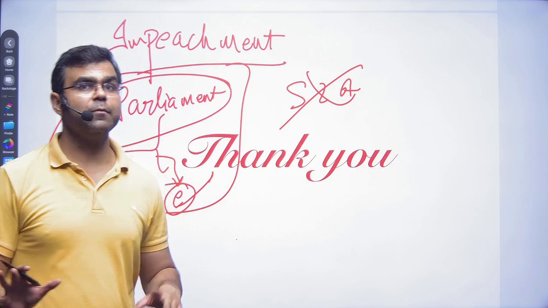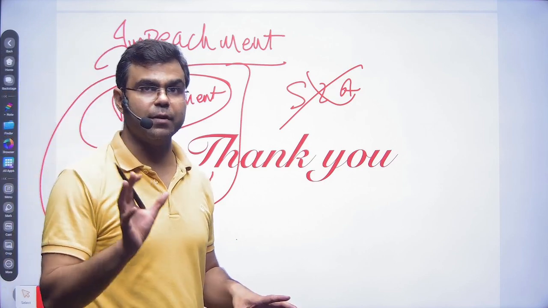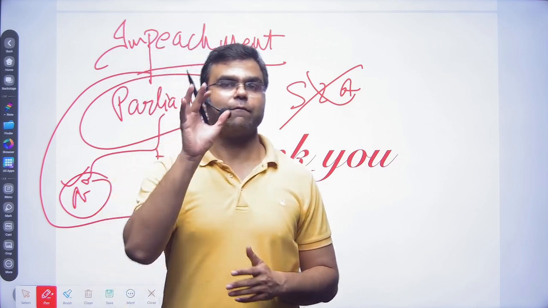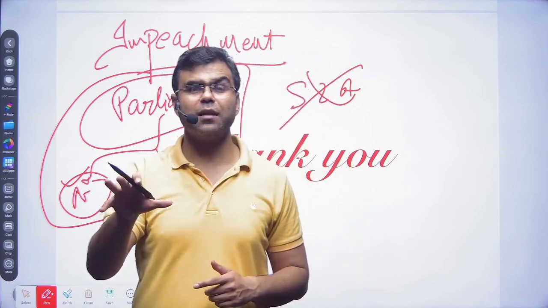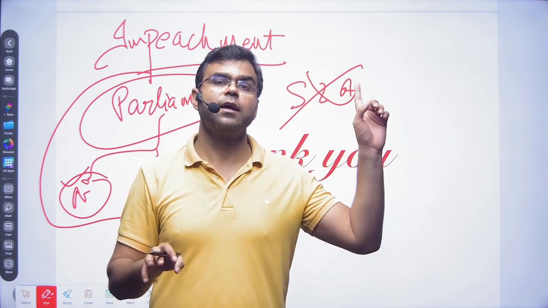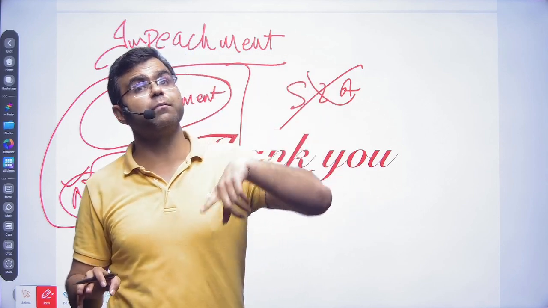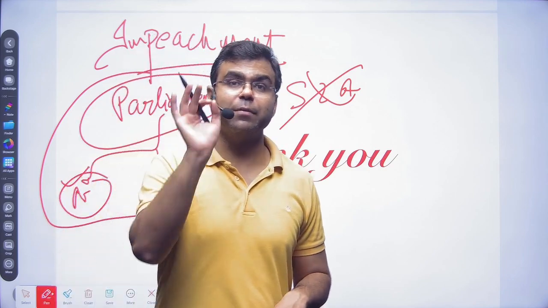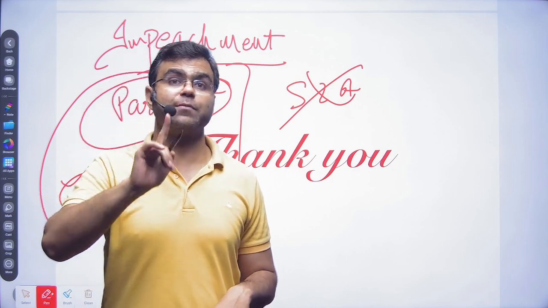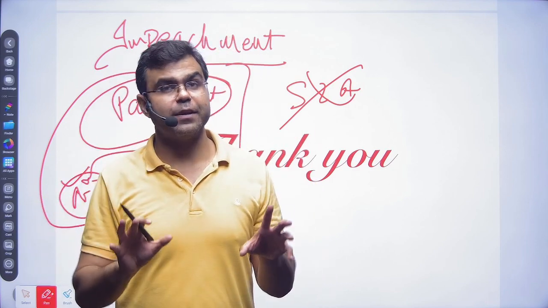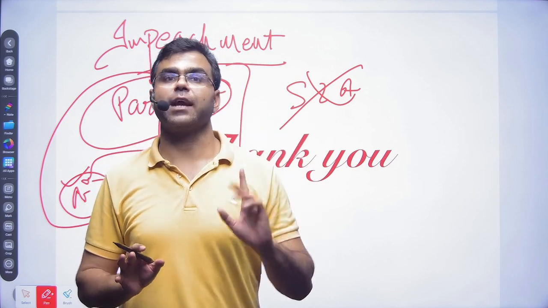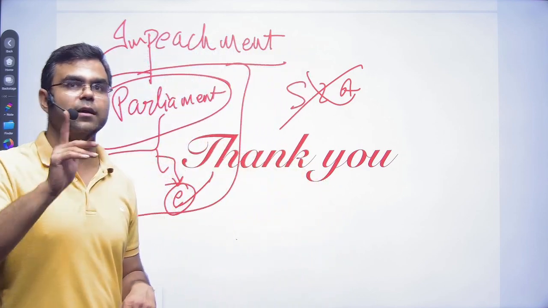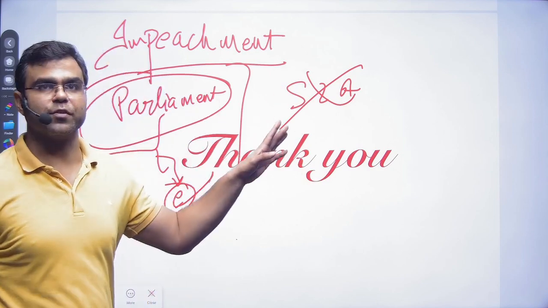The process is simple: one fourth of the members of either of the houses will come up and pass a resolution. Let's say if it has been passed by one house, then it will be sent to the second house. In the second house also, it has to be passed by a special majority, that is 2/3 of the total members of the house. If it has been passed by both the houses, then the person can be impeached. And there is also a condition that it has to be conducted in a single session. So this is the impeachment process of the president.